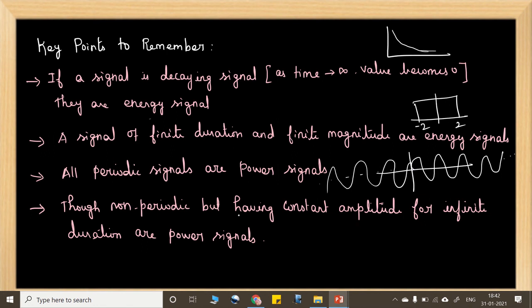Signals that are non-periodic but have a constant amplitude for infinite duration are also power signals, like this sin t into u of t. Okay, it exists in the positive duration alone, so it is not a periodic signal, but it has a constant amplitude for infinite duration. If we calculate the energy, it will be infinite here. So it is a power signal.